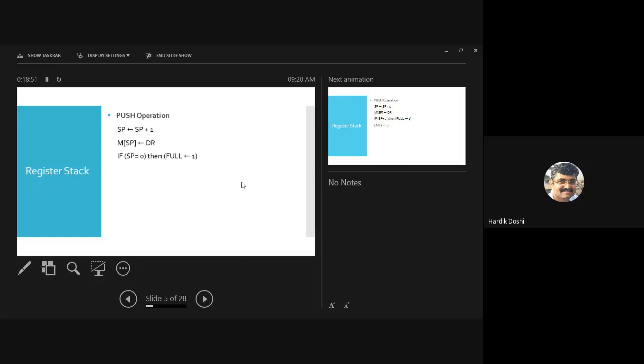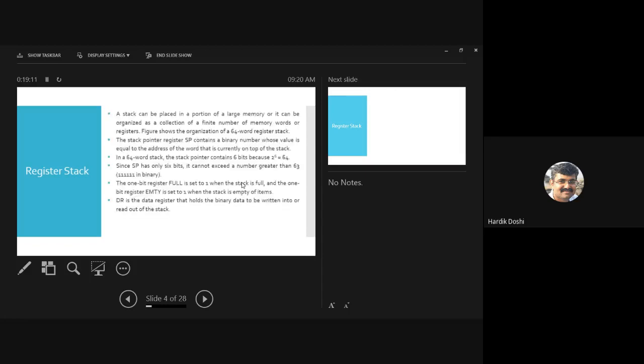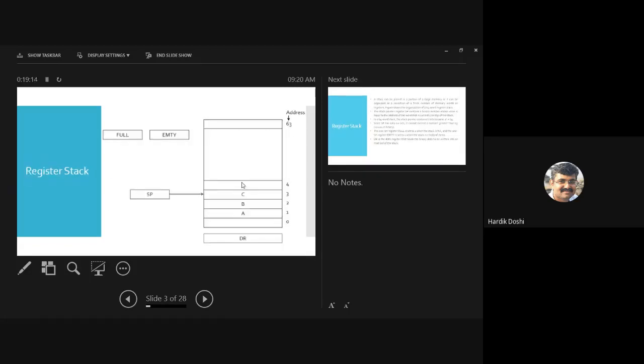If SP equals 0, sir, we didn't get how SP equals 0. If the stack is full, how can SP be 0? Let's go back to the previous diagram. What is the size of the stack? 64.